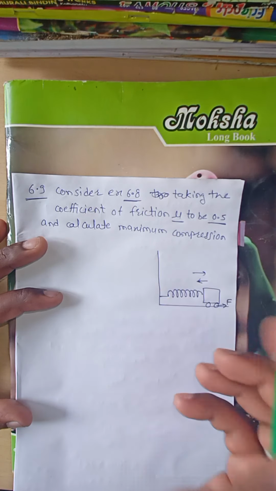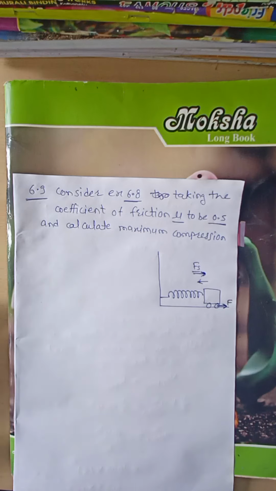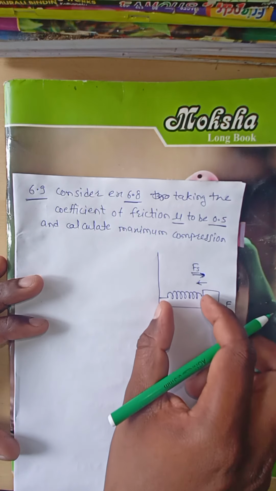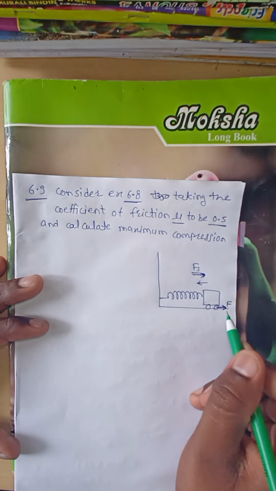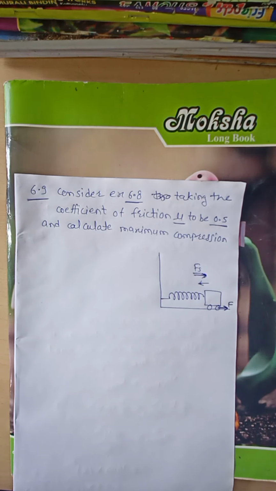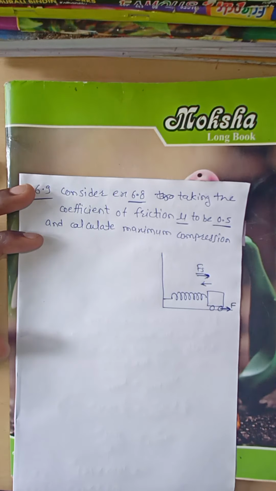The direction of the spring force and the direction of the frictional force are both in the same direction.